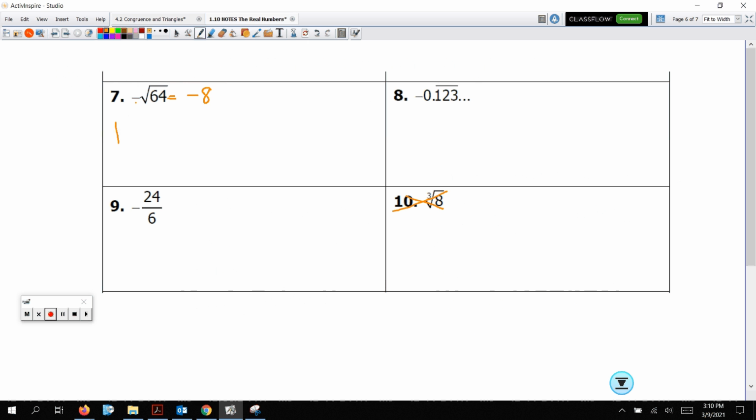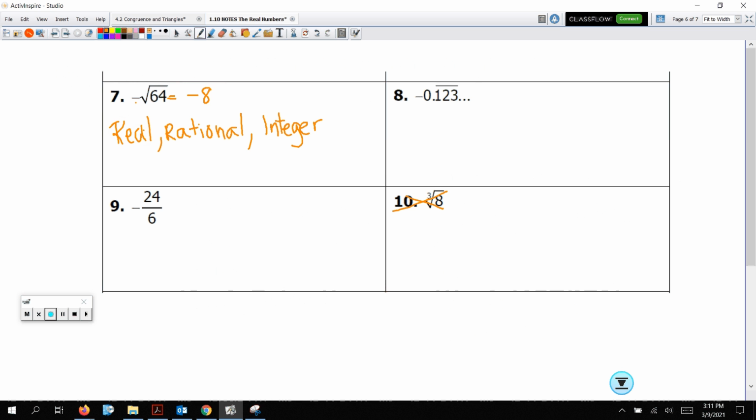Well, it's real. It's rational. Is it an integer? Yes. Integer. Is it a whole number? No, because it's negative. So this is just real, rational, integer.